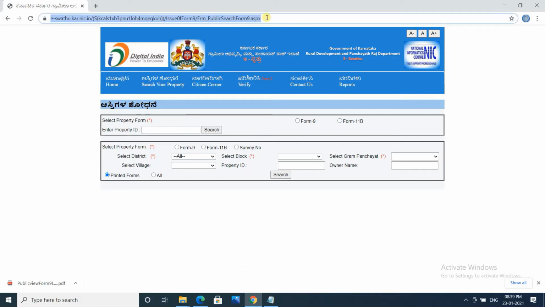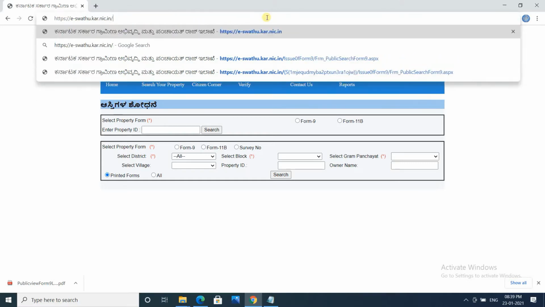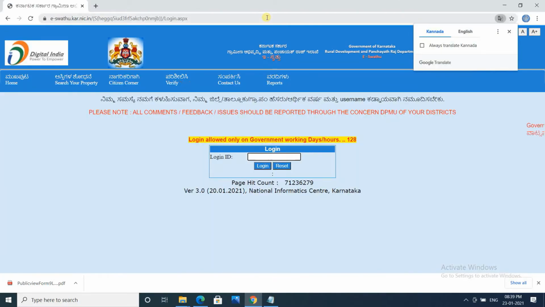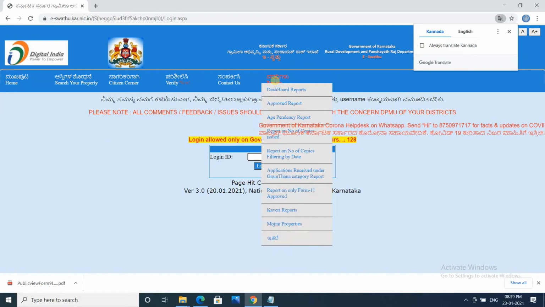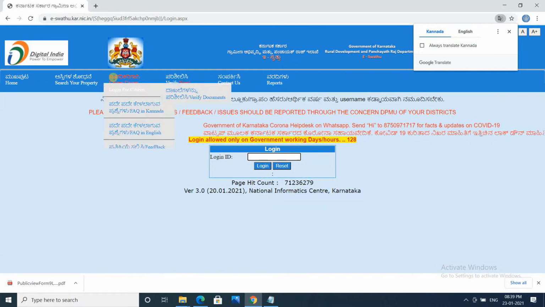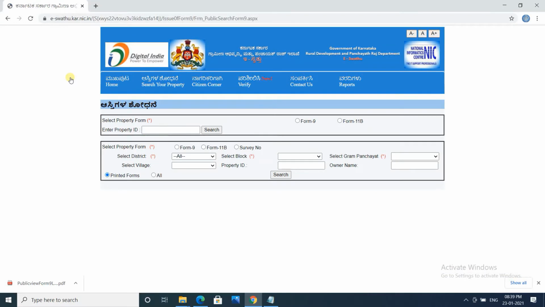Let's say you are coming from some other source into this site, then also you can go to the search your property page by clicking here. Karnataka government has launched this with many other features you can see, but our focus today will be searching the property and checking its genuineness.